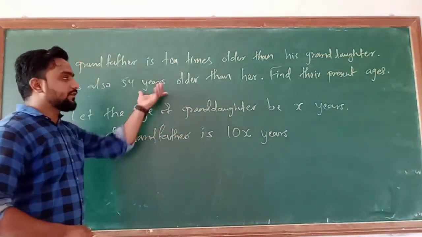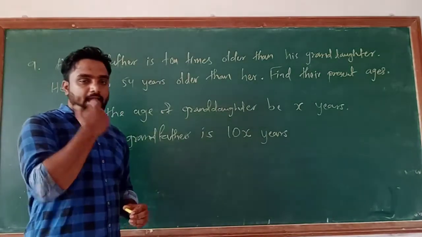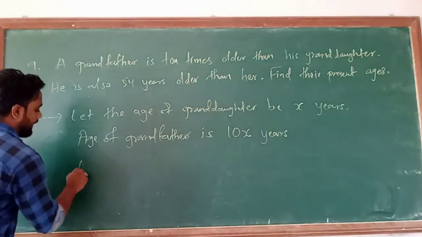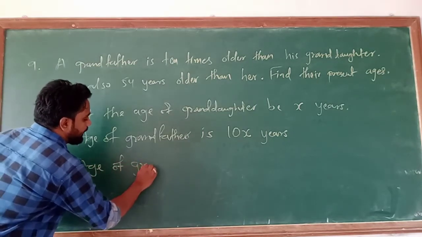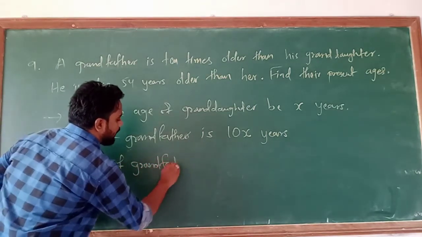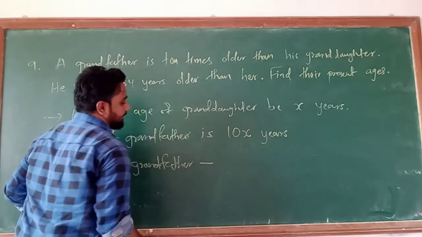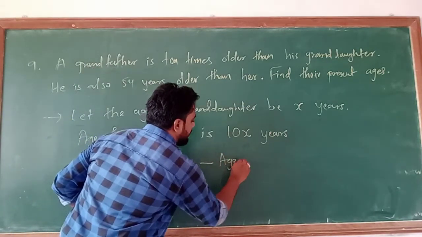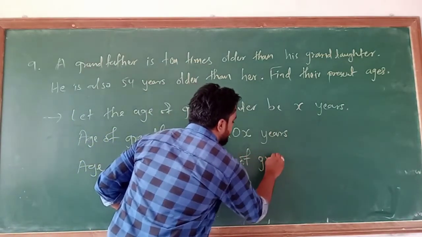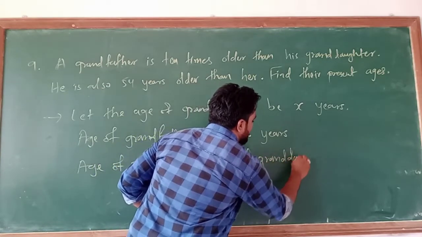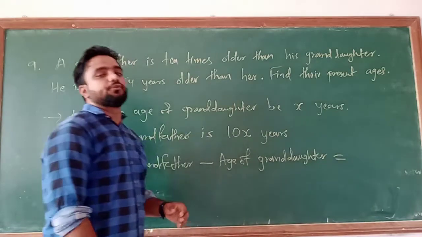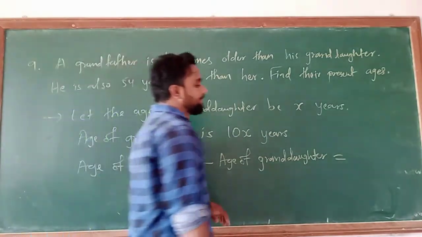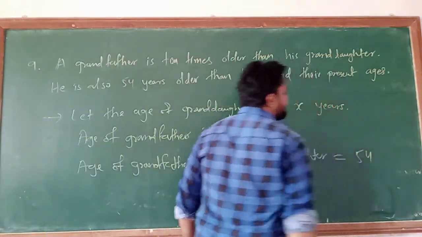So on the basis of this given question, I can write: age of grandfather minus age of granddaughter, and that difference is 54 years.